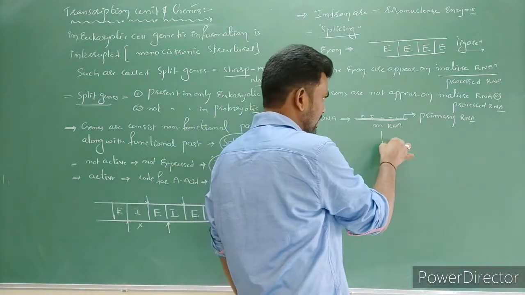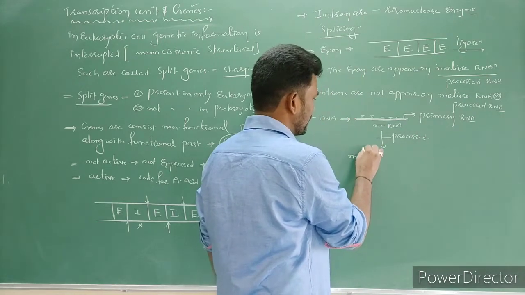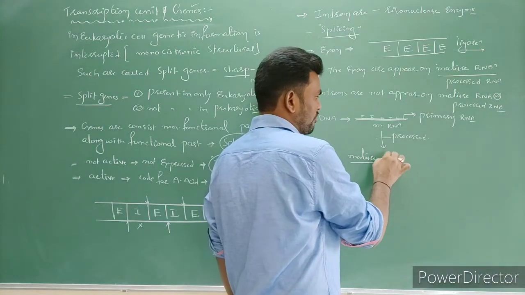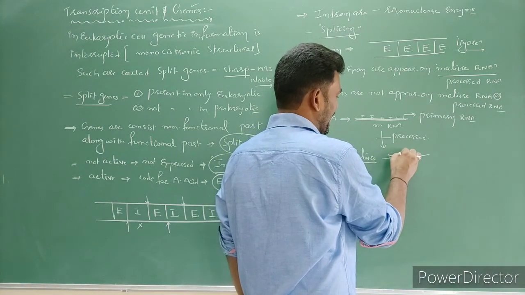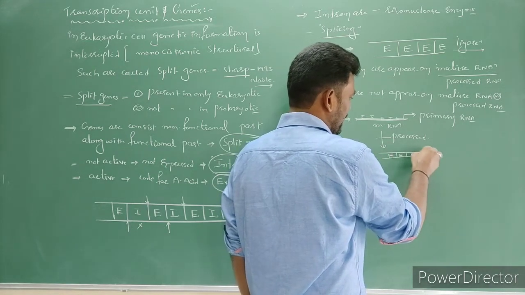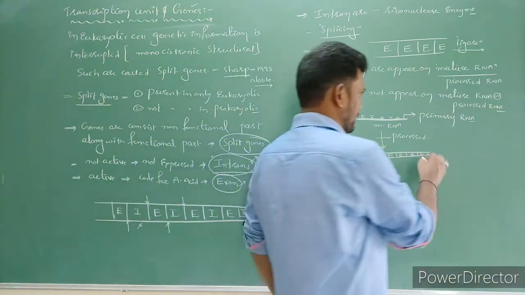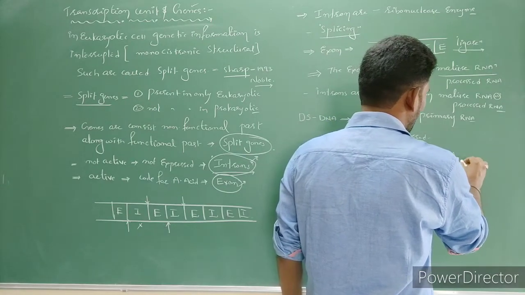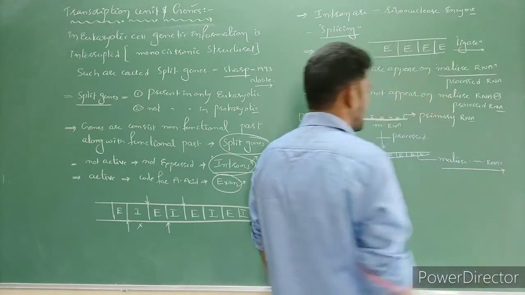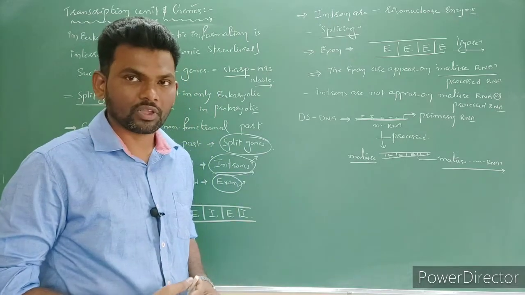Later it is processed and becomes matured. Now this matured mRNA contains only exons, the active genes. It is not interrupted by any non-functional sequences, so that's why it is called matured RNA. This type of matured, processed RNA we can notice only in eukaryotic cells. We do not notice it in prokaryotic cells, right?